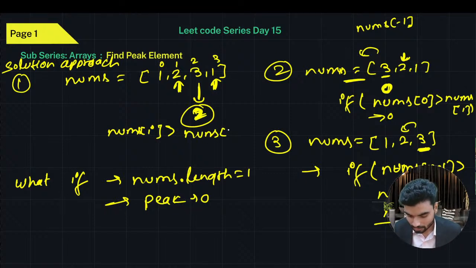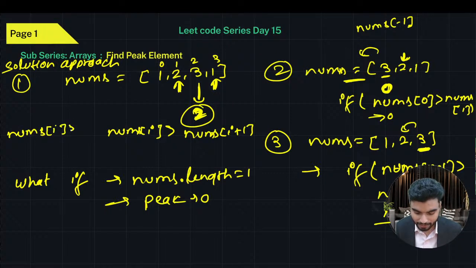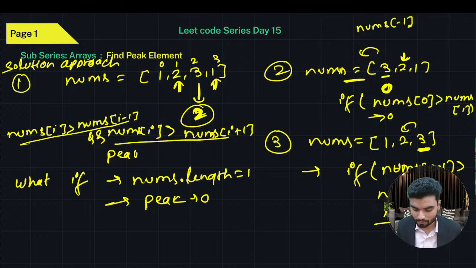nums[i+1], which means the element on the right side should be smaller than this. And as well, nums[i] should be greater than the left one, nums[i-1]. If both conditions are true, we can say the peak is i. Yes or no? Because if both the neighbors are smaller, then we can say the middle element is a peak. That is a basic brute force we can write.